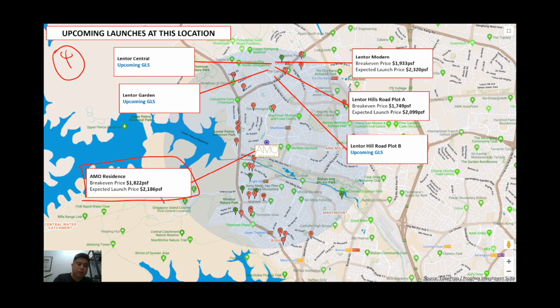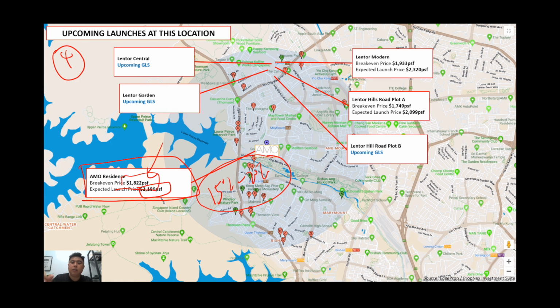So before I go into that, remember just now I mentioned about break-even price. So break-even price is, in layman's terms, the cost price for the developer to construct the project itself. So taking the land cost plus the construction cost, the marketing cost, everything added together, 1822 PSF will be the cost price for the developer for this project. And as we always project a 15 to 20% profit for the developer, this translates to a 2186 PSF that the developer must sell across all units so that they can get this 15 to 20% profit.